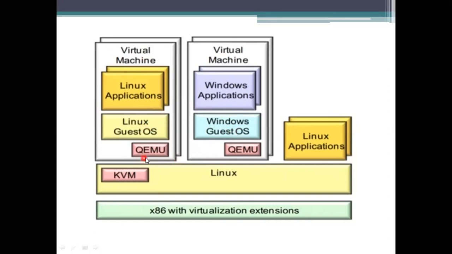But there is a word underlying here, which is QEMU. What does QEMU stand for? Q stands for quick, EMU stands for emulation: quick emulation. What does emulation mean? It isolates this operating system to take the advantage of executing its application in its own way.